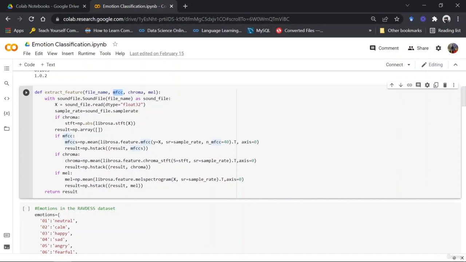So we have the chroma, right, audio chroma, which pertains to 12 different pitch classes defined for an audio. So what happens is that throughout the audio, if the audio has pitch for a certain class, it would say that yeah, this pitch is present inside the audio file.